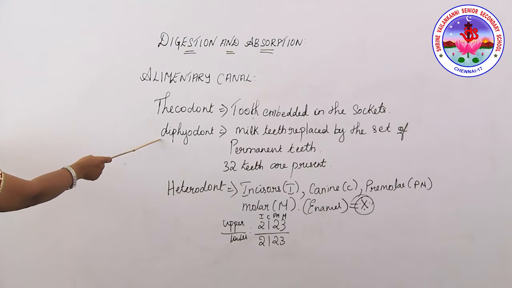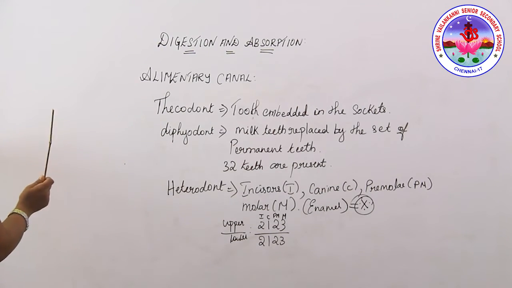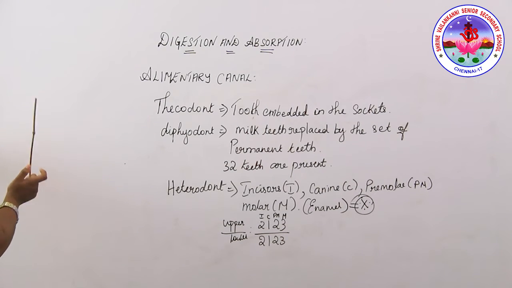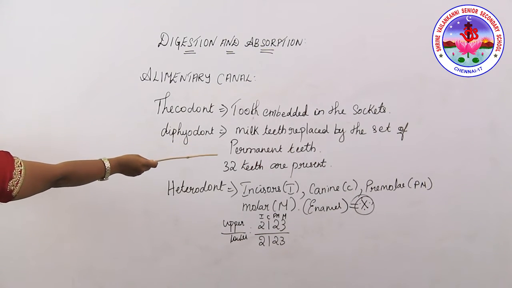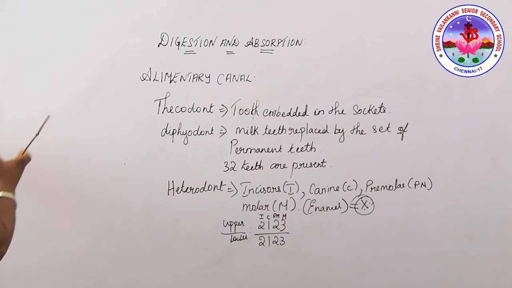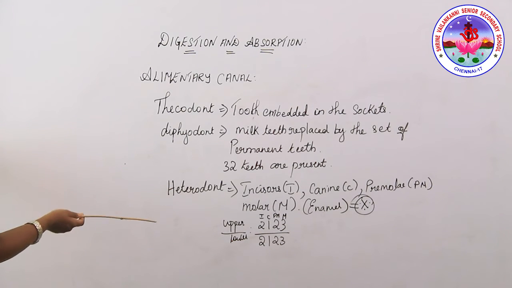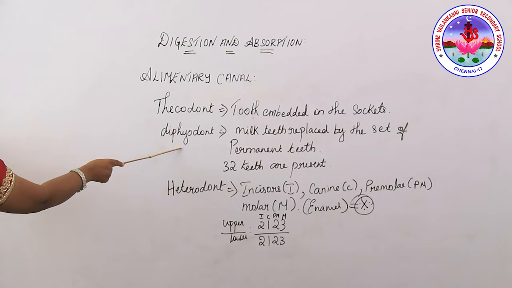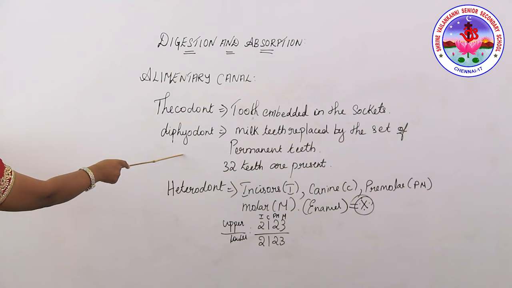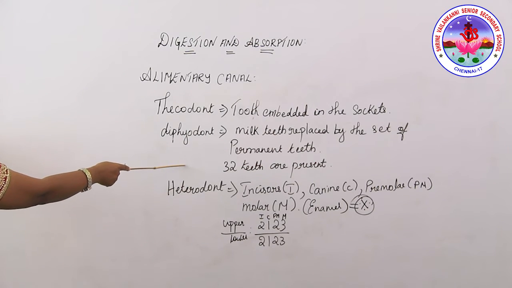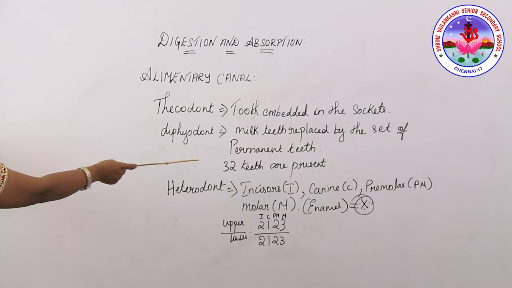The majority of mammals, including human beings, form two sets of teeth during their lifetime. One is called milk teeth, another is called permanent teeth. This is an adaptation for the life process: as life starts and proceeds, they undergo stages of milk teeth and permanent teeth. This is called diphyodont. Diphyodont means mammals, including human beings, form two sets of teeth during their lifetime, a set of temporary milk or deciduous teeth replaced by a set of permanent teeth.